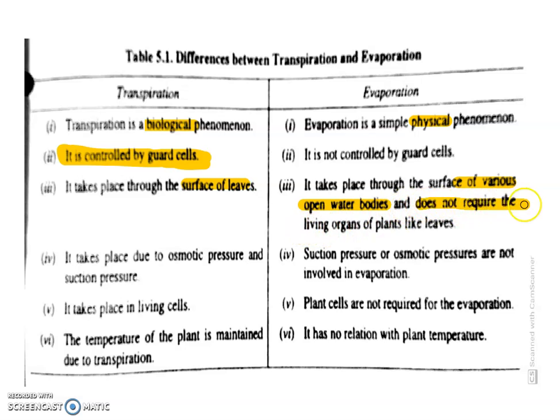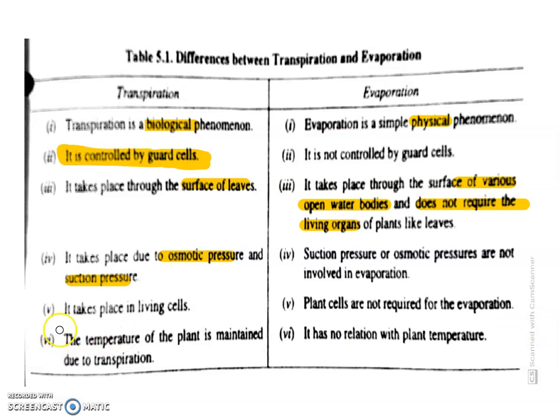It does not require living organs, not just plants or animals, but any surface on the land as well as water surface, soil surface, from which the evaporation takes place. A simple example is the drying of clothes. When we hang wet clothes on the rope, they become dry. So the process that takes place is evaporation. So water is lost. It takes place due to osmotic pressure and suction pressure.